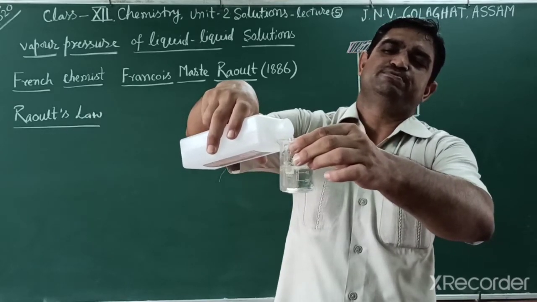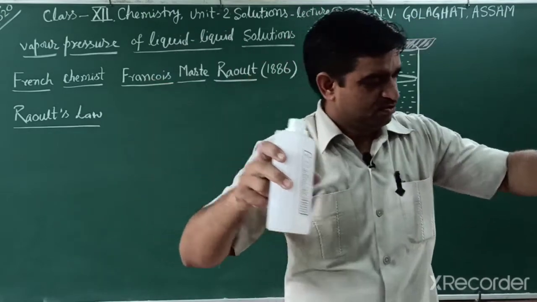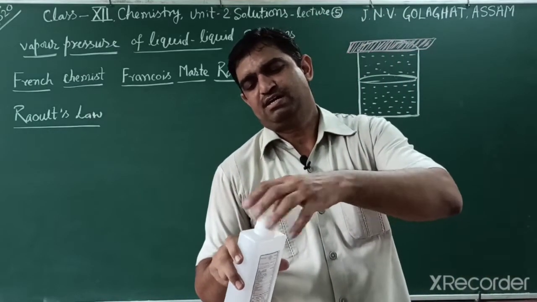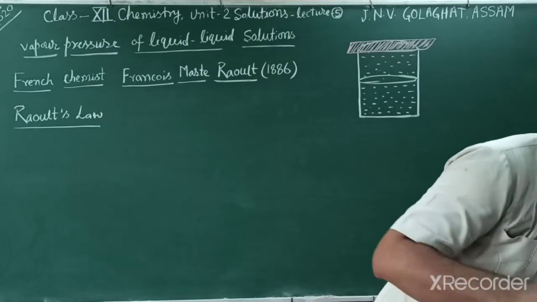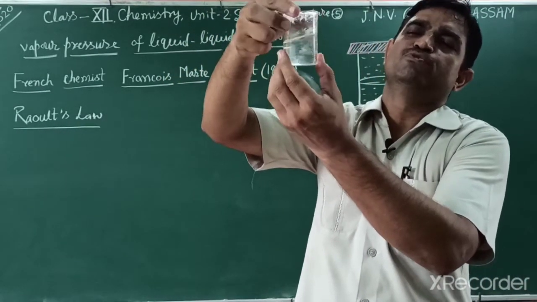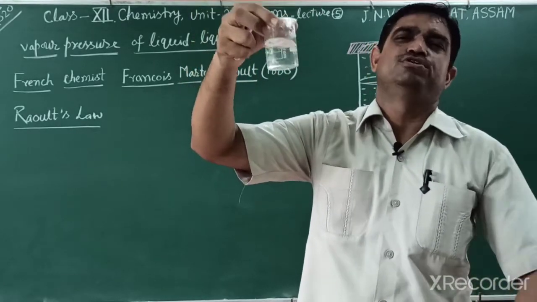So when I put it in this, this one is the solute. It means I fill two components: one is water, the other is ethanol, and both are volatile. When mixed, this is a homogeneous mixture, and we know a homogeneous mixture is a solution.